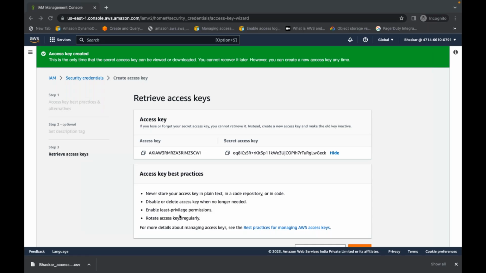But in real time, you will need to contact the admin. You can't grant access to yourself. In real time, the admin also asks for ticket approval, right? Your manager has to approve your request: Yes, she really needs access, please grant her. Then the admin will attach the required policies.